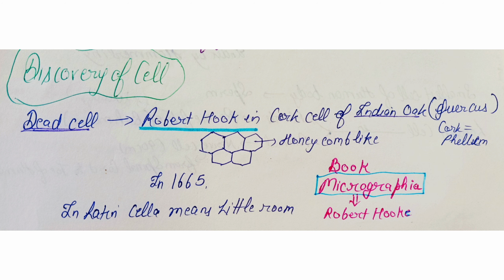First, the discovery of the dead cell occurred. The dead cell was discovered by Robert Hooke in 1665. He observed the cork cell of the Indian oak, known as Quercus suber, and identified a honeycomb-like structure which looks like little rooms. He wrote about his work in his book Micrographia.